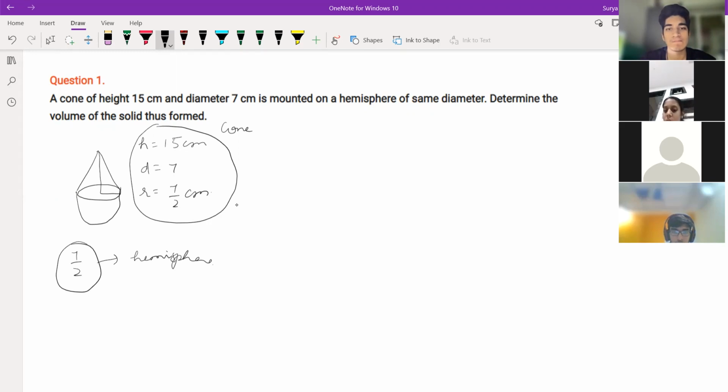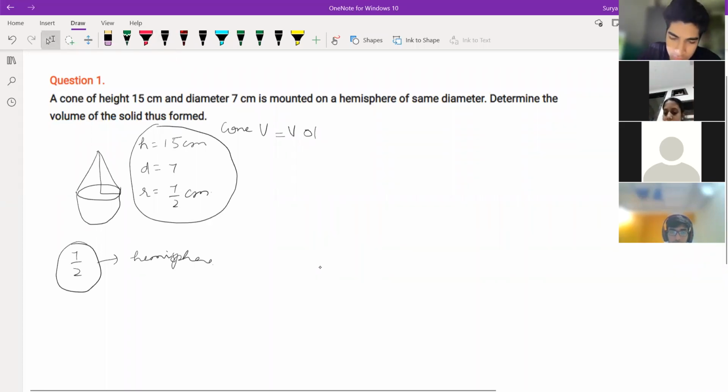So now we have to determine the volume of the solid form. Sir, I'm getting 282.33 centimeter cube.